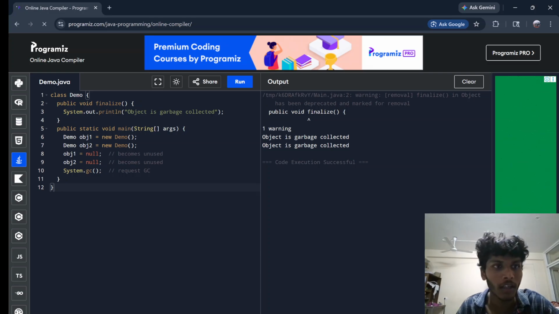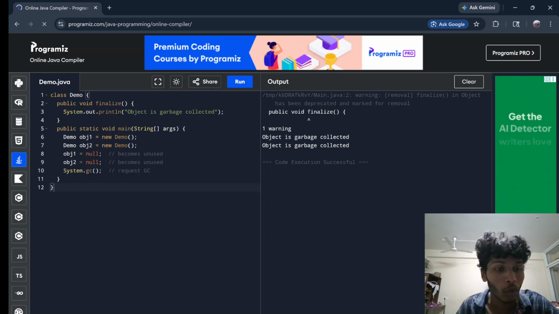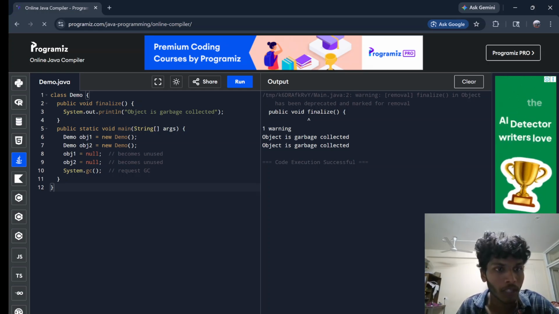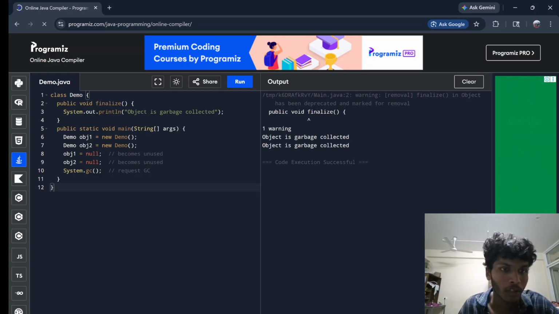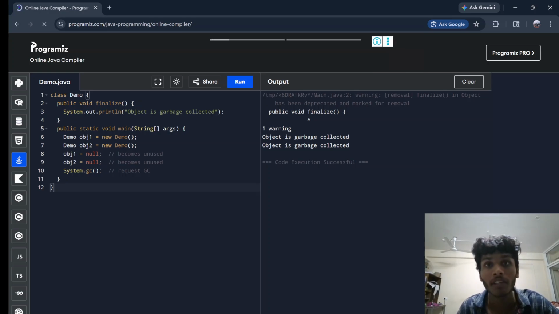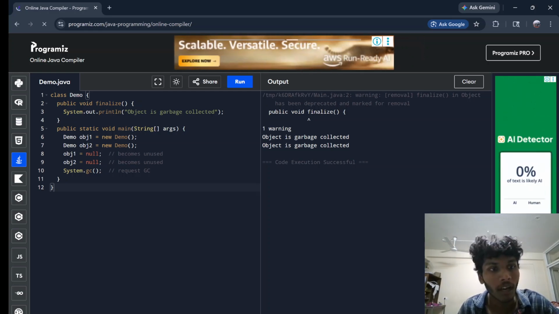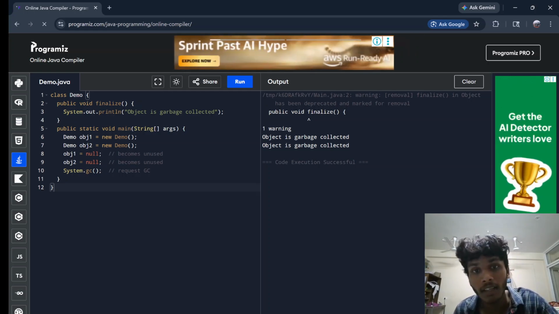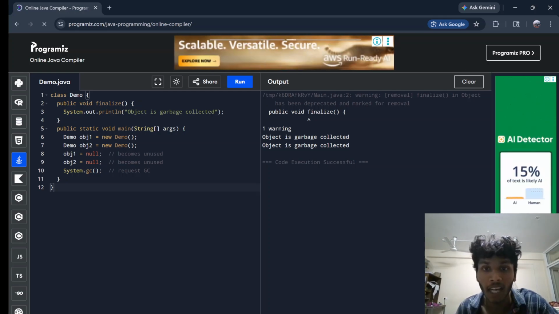If you see the result, we typed this code and created two objects, object 1 and object 2. We pointed object 1 to null and object 2 to null. After that, we requested the garbage collector to check the heap memory for the objects, whether they are used or unused. After we requested this, the garbage collector gave the result: the object is garbage collected.